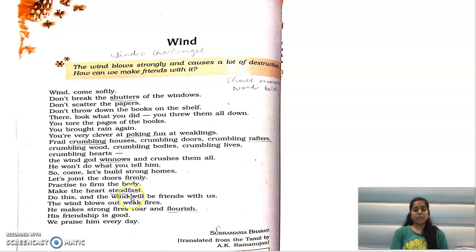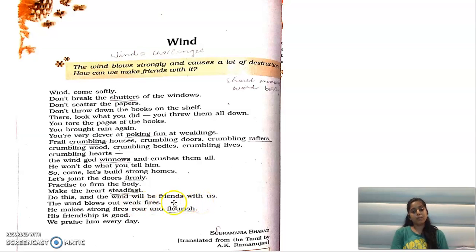Make the heart steadfast. Make your heart steadfast. अपने दिल को मजबूत बनाओ ताकि you don't give up when you face the challenges in life. When difficulties come, you don't give up. Your heart should be stronger. Your body should be stronger. Do this, and the wind will be friends with us.